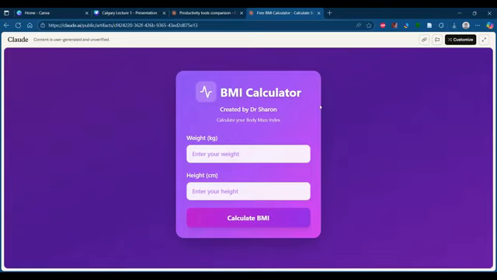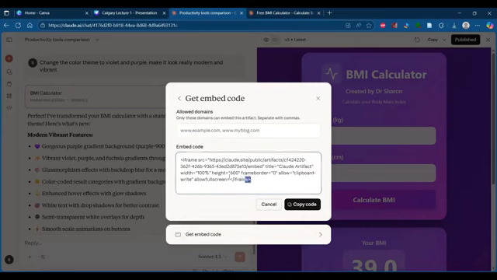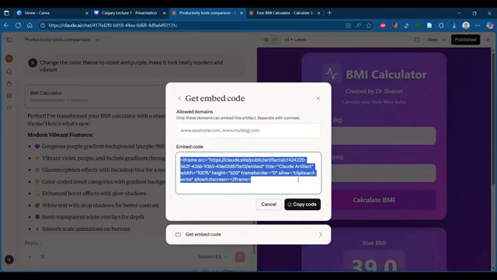Suppose you have a website or a blog and you want to embed this calculator into it, you can go for this option, get embed code. It will give you a small code like this. Just copy that, go to the website, and there is an option to enter the iframe. That option will be available in the website builder. So click on the iframe option and just paste the code there. When you publish it, you can position the iframe wherever you want, and it automatically populates this particular calculator within your website. So that's also another useful feature.